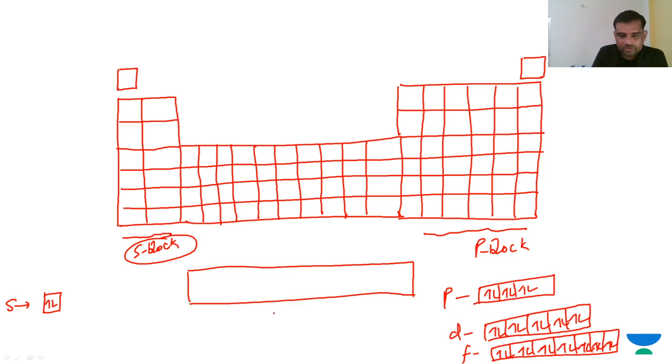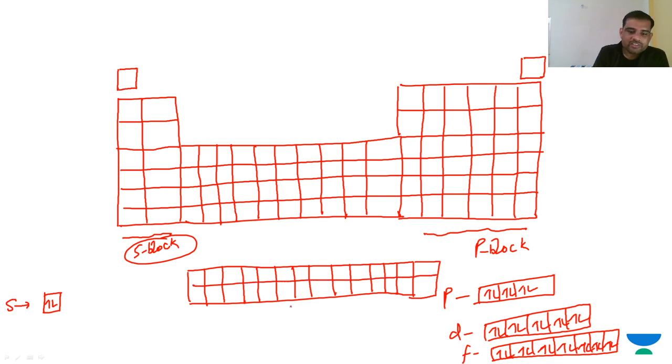Like this it is. So here it is 14. 1, 2, 3, 4, 5, 6, 7, 8, 9, 10, 11, 12. 1, 2, 3, 4, 5, 6, 7, 8, 9, 10, 11, 12, 13. And it is 14. So overall, what we can see here it is.